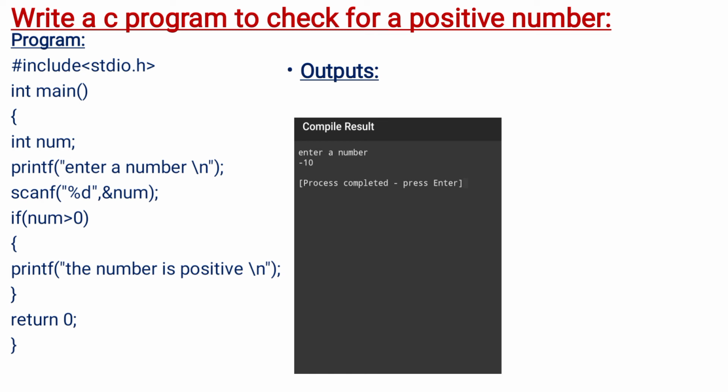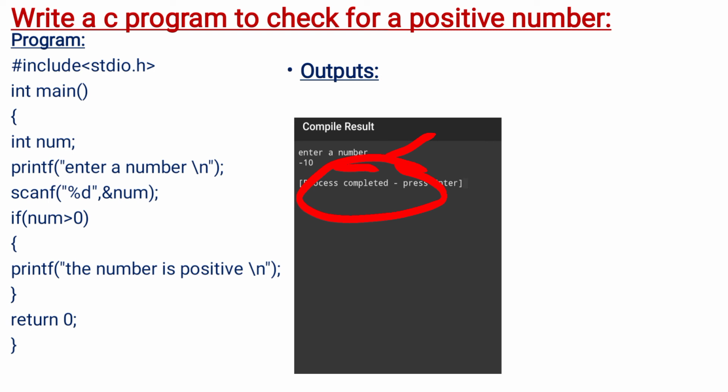See here, observe. When you compile and run this program, it is asking you to enter a number. See, I just entered -10, which is a negative number. So here we just wrote an if condition to print "The number is positive" only. We didn't write anything to represent a negative number. That's why we get nothing as output. So no output came. This is the first case.